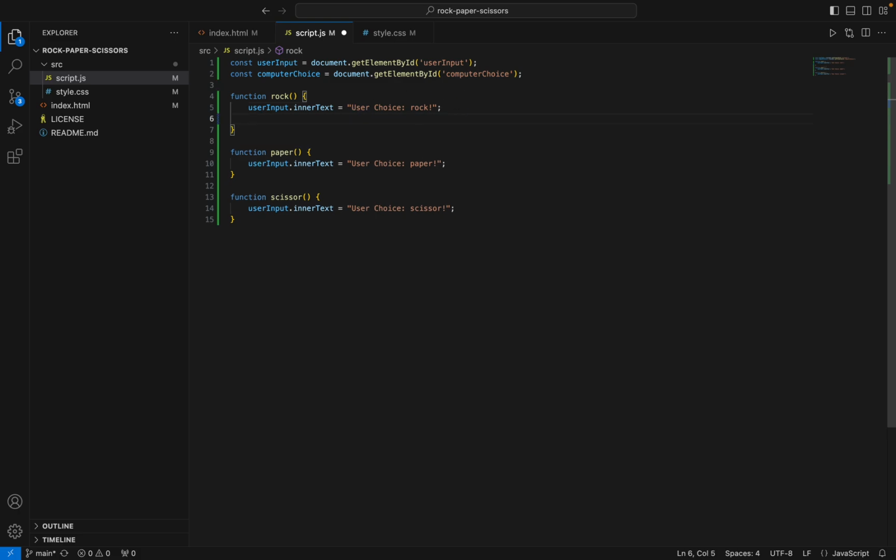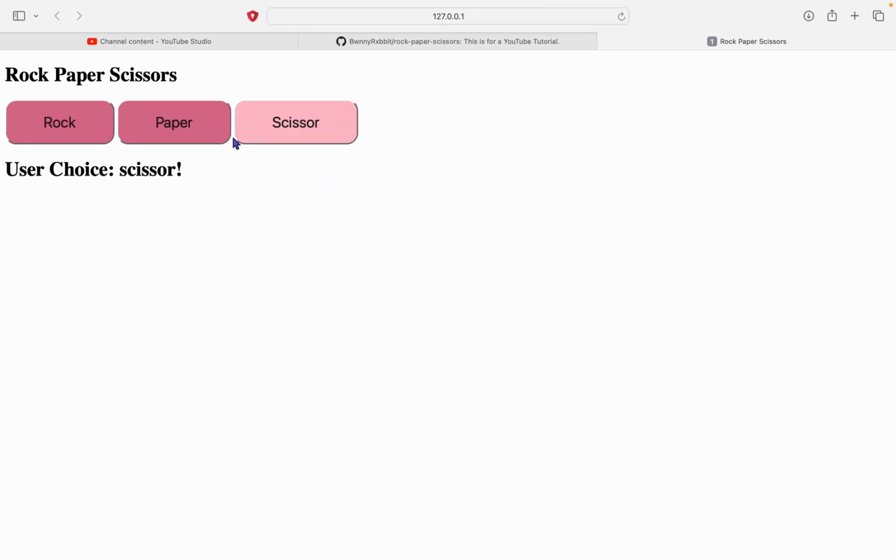And computer choice equals computer choice. Right. Let's just make it say that and make sure it is working now.